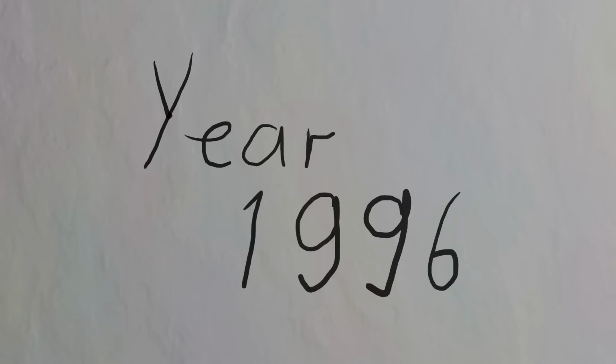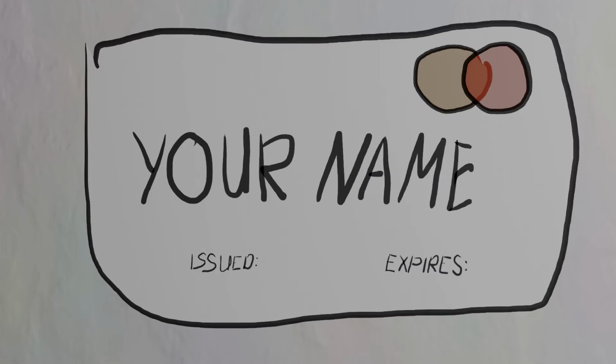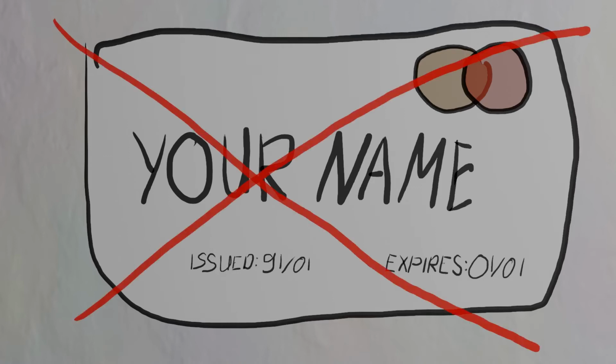Floppy disk capacity was measured in kilobytes, so why waste it by storing the first 2 digits of the year? Everyone knows that the year starts with a 19, except when it didn't. Let's say you got a credit card in 1991. It lasts for 10 years, so a computer does some calculations and finds that your card has expired nearly a century before being issued. Your payment is refused.